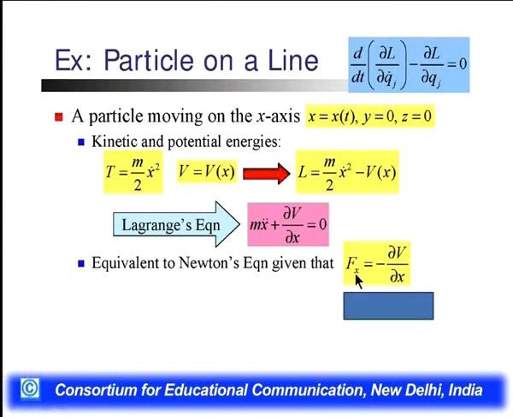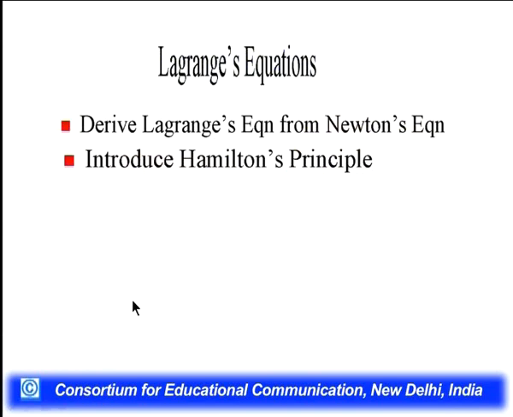This equation is equivalent to Newton's equation given by Fx is equal to minus ∂V/∂x. What this explains is that Newton's equation becomes Fx equal to minus the derivative of V.